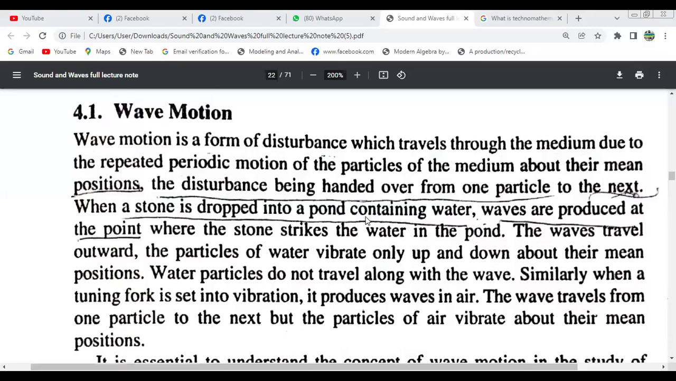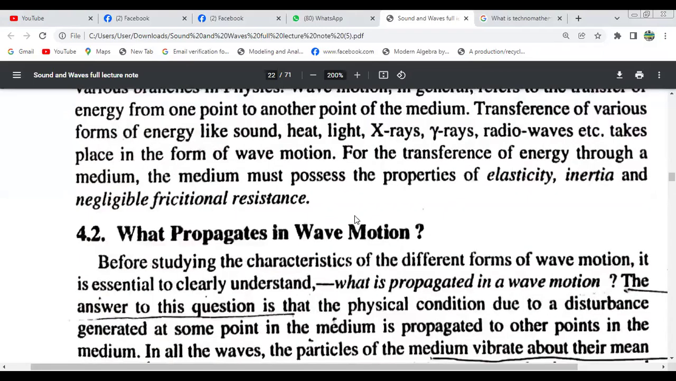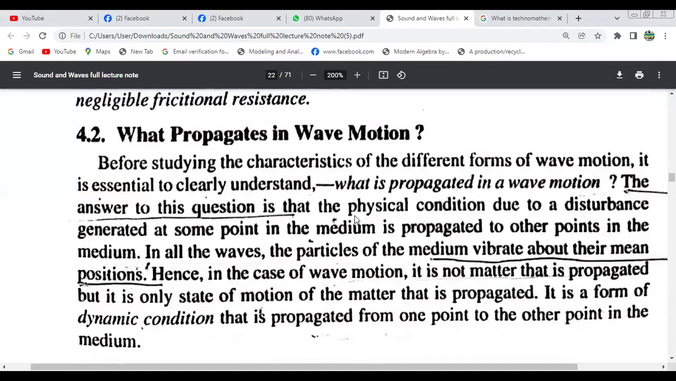So actually we have discussed the wave motion here. We also discussed what propagation in wave is: the physical condition due to the disturbance generated at some point in the medium is propagated to other points in the medium. In all the waves, the particles of the medium vibrate about their mean position.